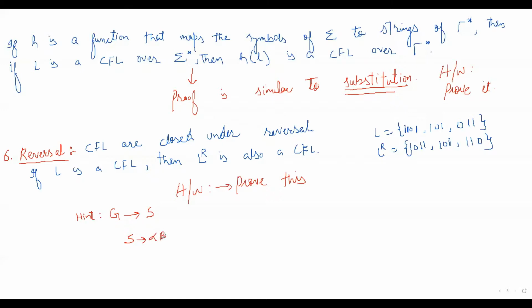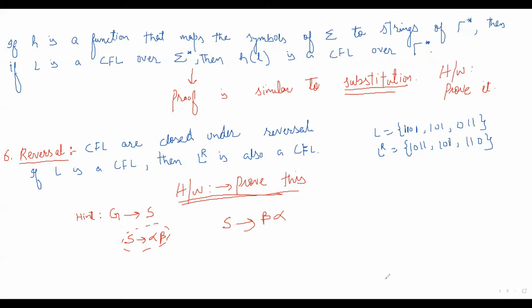Then you can easily create a grammar for L of R. The grammar will have S as the starting symbol, and from the production rules of L, you will create the production rules of L of R. It will be the reverse of these. So what is the reverse of this? It is beta, alpha. So it is your job to prove this particular closure property as well.